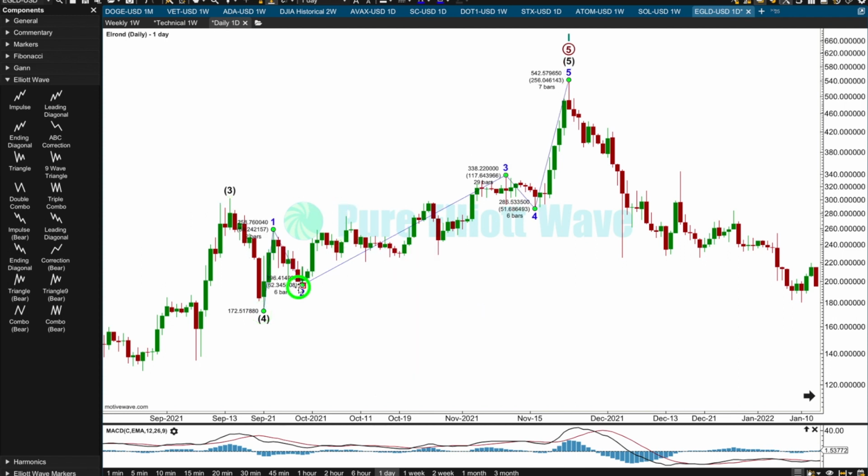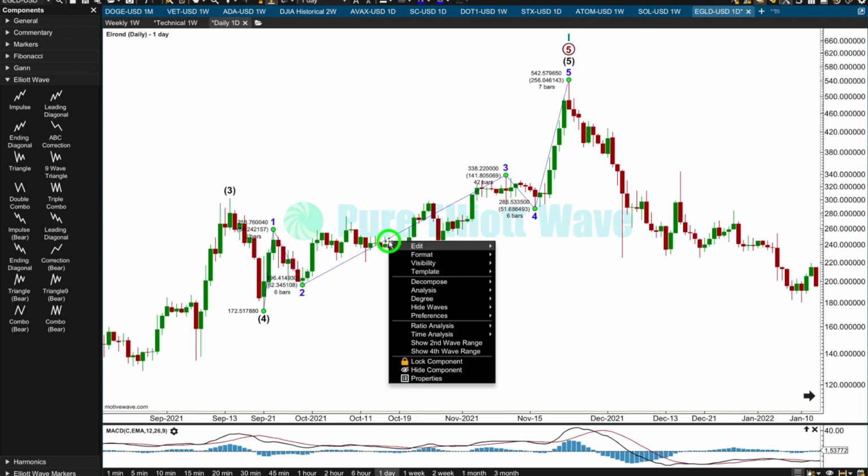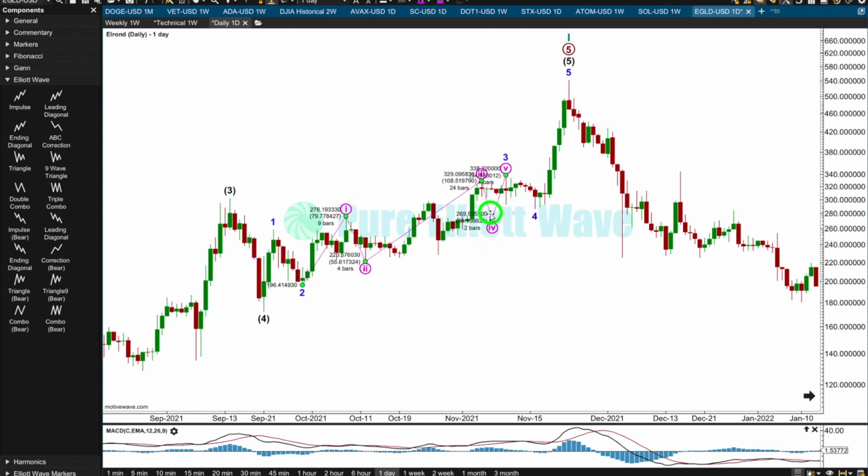Could it be? That is probably not going to work at all. Oh, actually it might do. If this is over here, and this could be over here, and this could be a leading diagonal. Yeah, that works. Oh yeah, that actually looks pretty good. Okay, so that works.